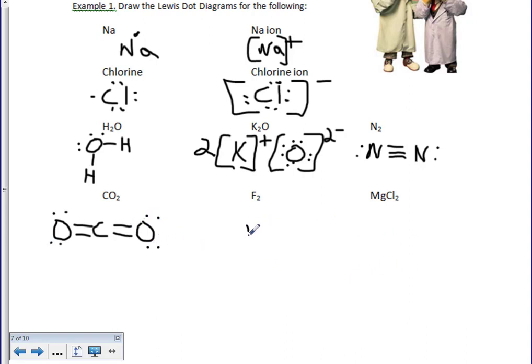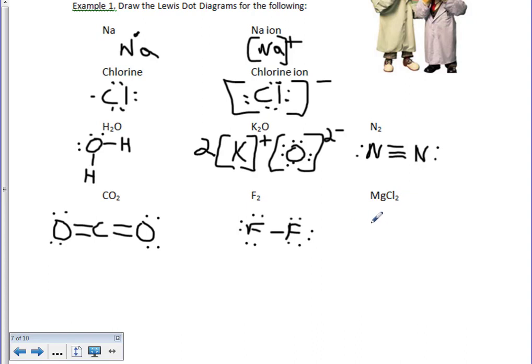Fluorine, since it's a halogen, we know it's going to be a single bond to the other fluorine here. So we're going to have fluorine bonded with fluorine, sharing that 1. So there's 1, 2, 3, 4, 5, 6, 7, and 1, 2, 3, 4, 5, 6, 7. Everybody's happy there. Last one here we know is ionically bonded, so we have MgCl2.